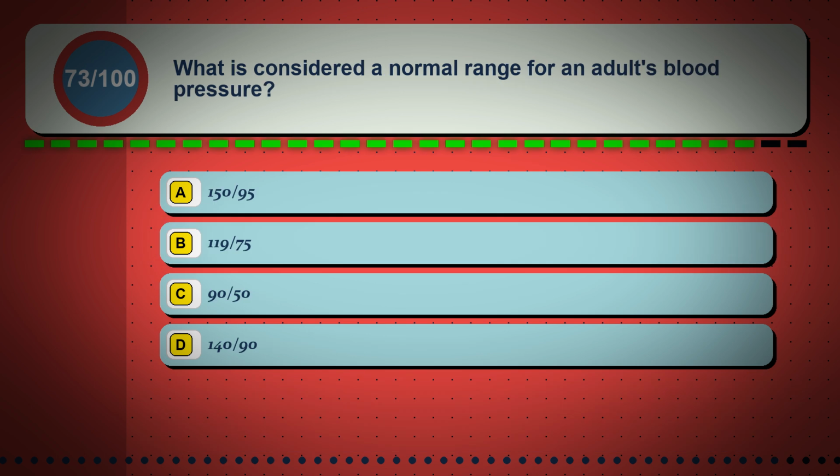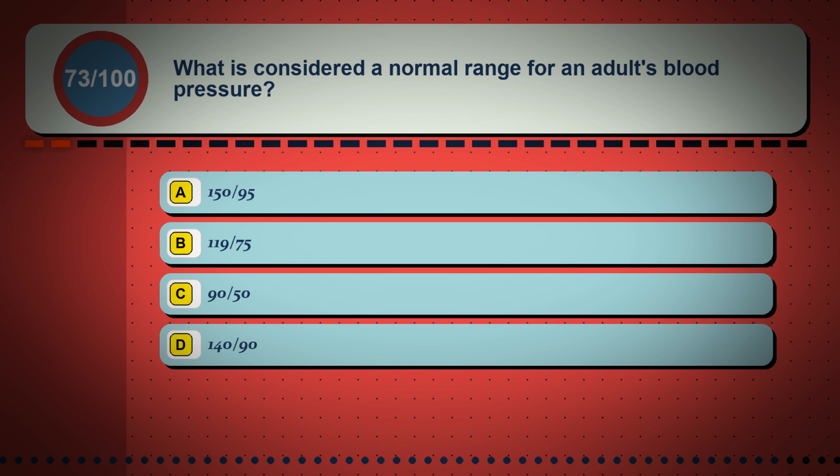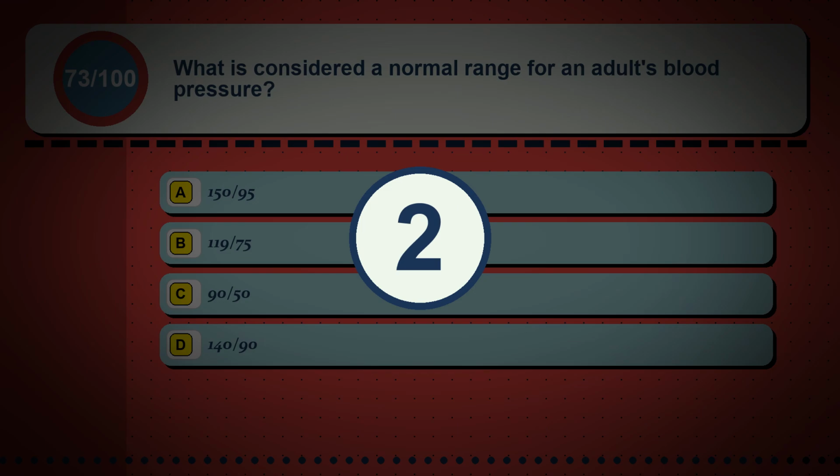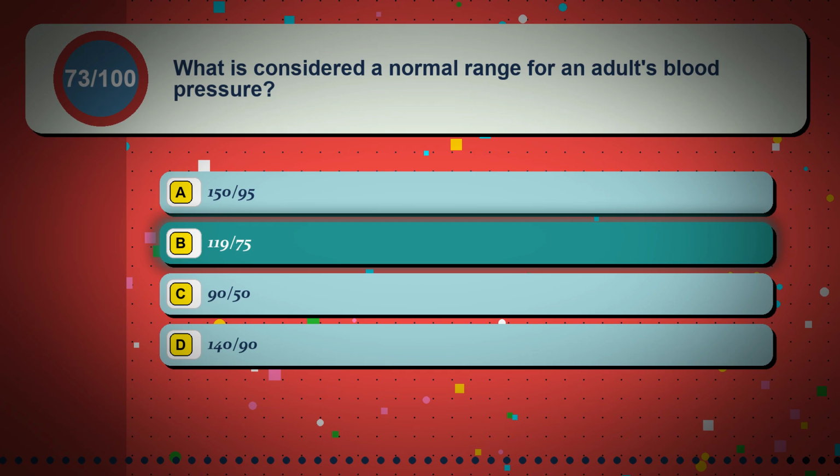Question 73. What is considered a normal range for an adult's blood pressure? Option A, 150/95. Option B, 119/75. Option C, 90/50. Option D, 140/90. The correct answer is option B,